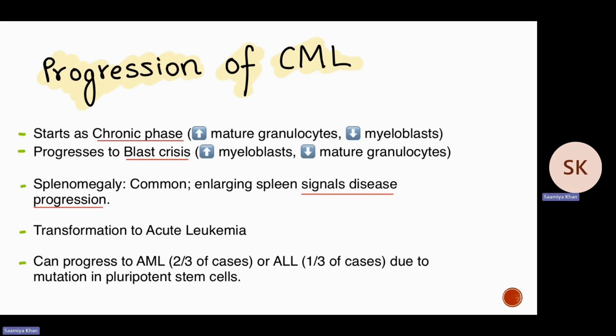Eventually, the spleen starts enlarging, and this signals that the disease has progressed way further, and this can transform into acute myeloid leukemia in 2 by 3 of the cases, or acute lymphoblastic leukemia in 1 by 3 of the cases. This is because of the mutation in these pluripotent stem cells.